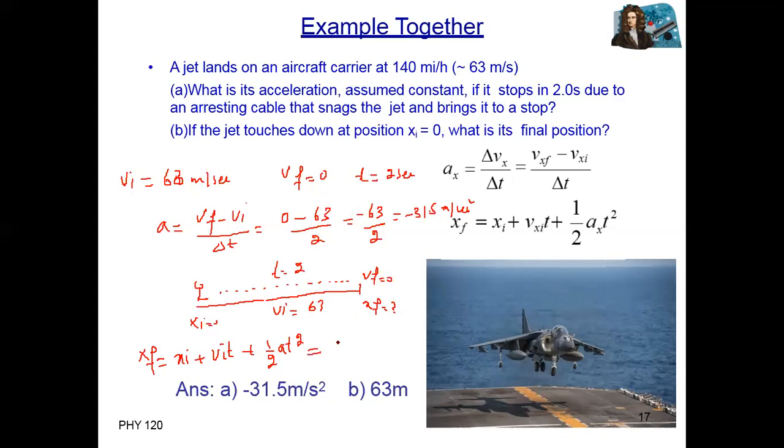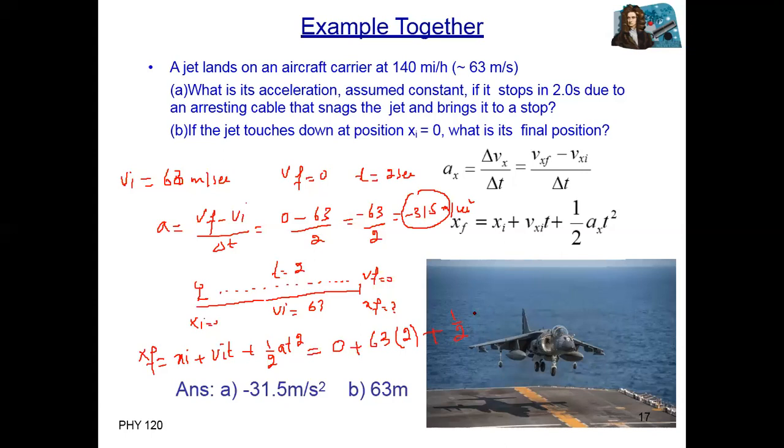Initial position is 0, plus initial velocity 63 multiplied by time 2, plus half a t square, where acceleration is